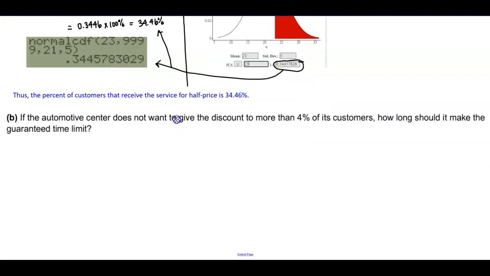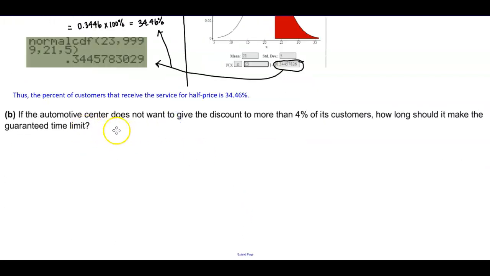Next, part B. It says, if the automotive center does not want to give the discount to more than 4% of its customers, how long should it make the guaranteed time limit? Again, we want to draw the normal curve so we know what we're talking about here. Here's our normal curve, and we know that our mean is at 21.